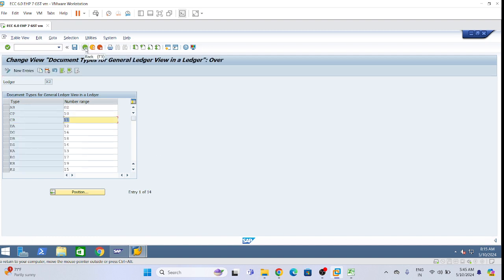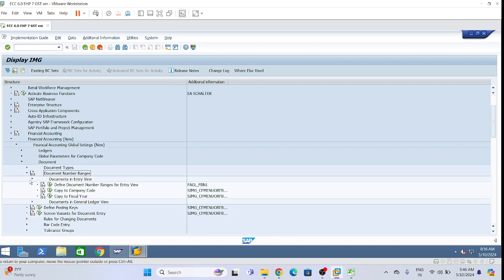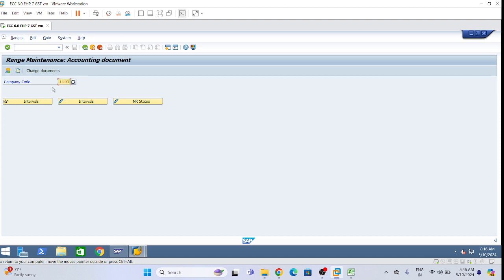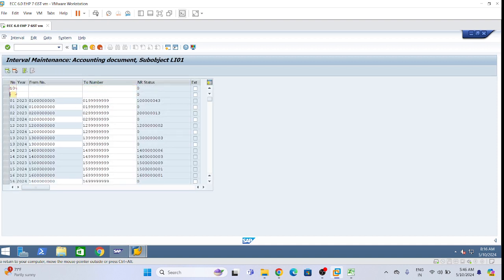Now let's define number range. Give next heading: Define document number range for entry view. The first one is define document number range for entry view. The code is FBN1. Give company code and define for 10 and 11.